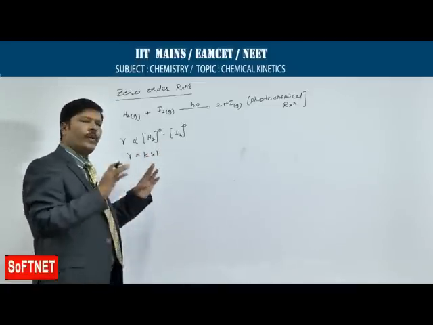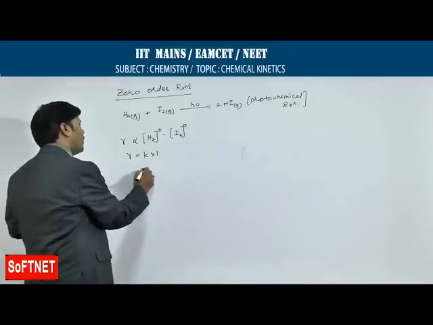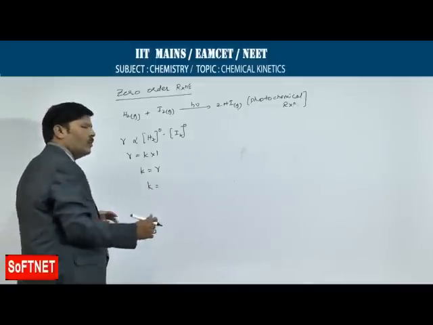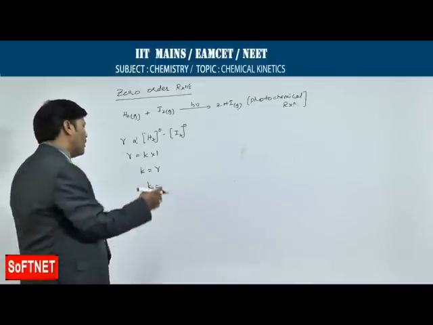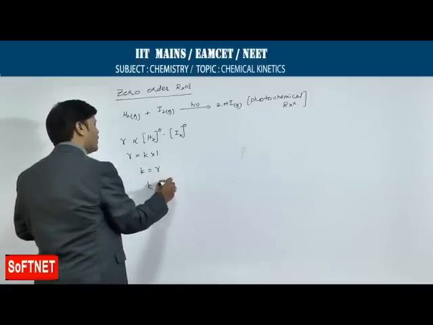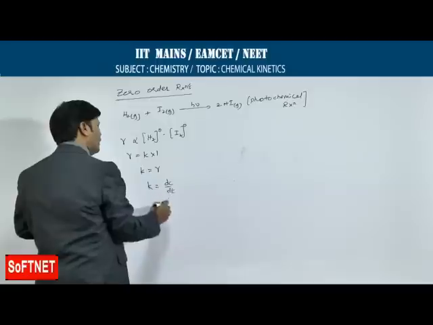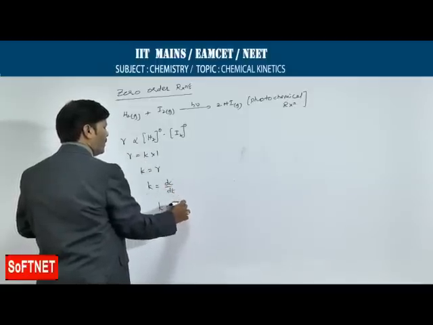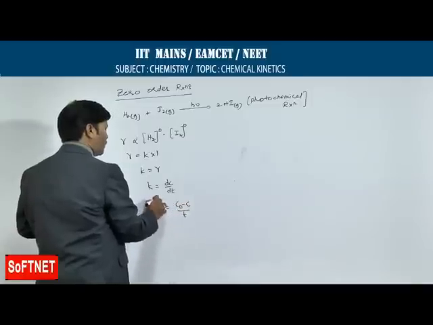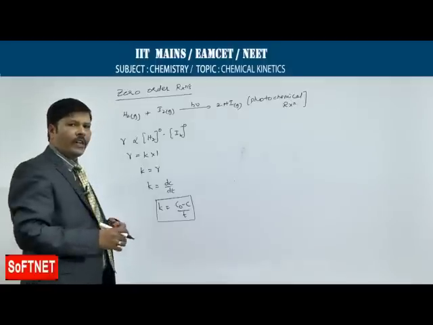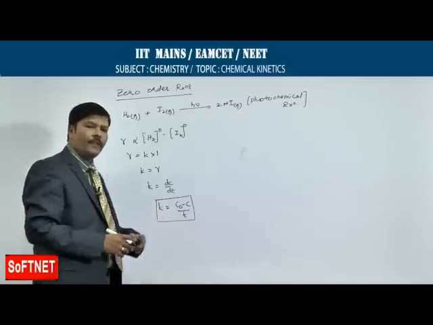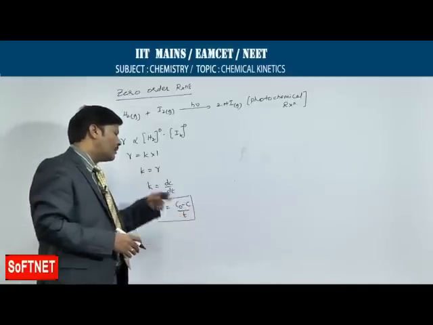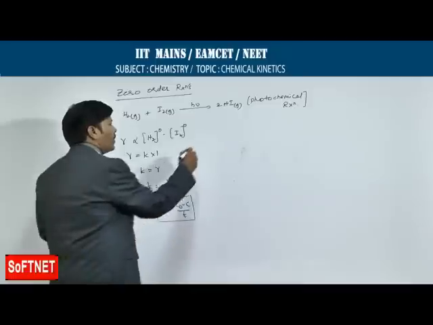If the rate of reaction is not dependent upon the concentration of reactants, then rate constant is equal to rate of reaction. Convert this into an integrated expression for zero order. If you imagine that rate of reaction is dC by dt, then we can re-expand this as K is equal to the change in concentration, taken as C naught minus C, divided by t. So, for the integrated expression for the zero order reaction, rate constant is equal to C naught minus C divided by t, where C naught is the initial concentration.